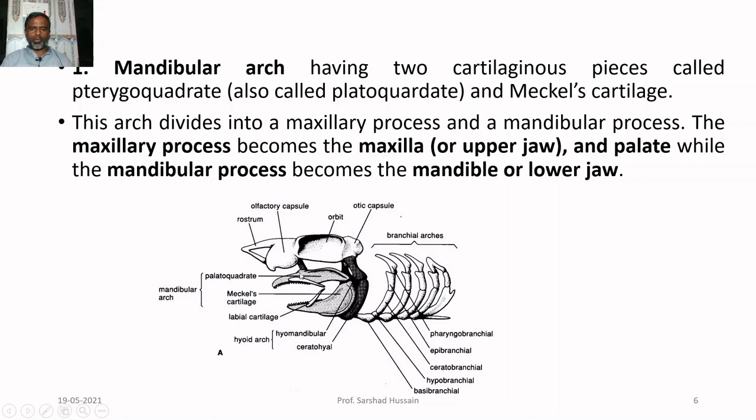So, you are having the 2 pieces of the mandibular arch. This arch divides into maxillary process and mandibular process. You know, the lower jaw is called the mandible, upper one is called the maxilla. So, when it divides, the maxillary process gives rise to the maxilla, or the upper jaw, and the mandibular process gives rise to the mandible, also called the lower jaw.